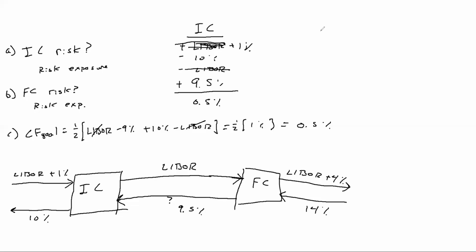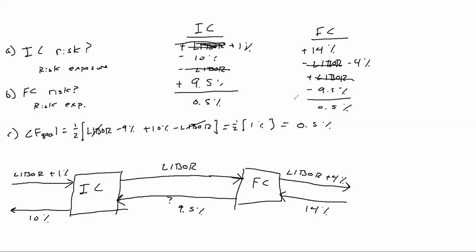Now let's compare it to the finance company to make sure it checks out. We know the finance company is receiving 14%. They're paying LIBOR. They're paying 4%. In this case, they would be receiving LIBOR from the insurance company. They're going to be paying 9.5% back to the insurance company. LIBOR cancels out, and this should equal 0.5%. So 14 minus 4 is 10. 10 minus 9.5 is 0.5. So they are receiving 0.5%.